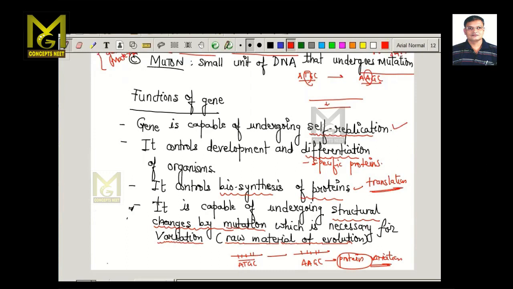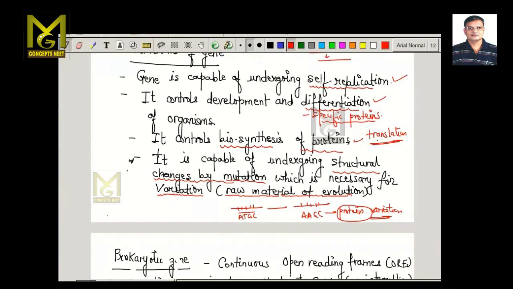It controls the development and differentiation of organisms. Differentiation is because of the formation of specific type of proteins. It controls the biosynthesis of proteins, that is the process of transcription and translation, and it is also capable of undergoing structural changes by mutation. That means if this is a sequence and if this undergoes a change in the form of mutation, then what happens? It gives rise to proteins, and as a result of which there is a sort of variation in the cells or in the organism.